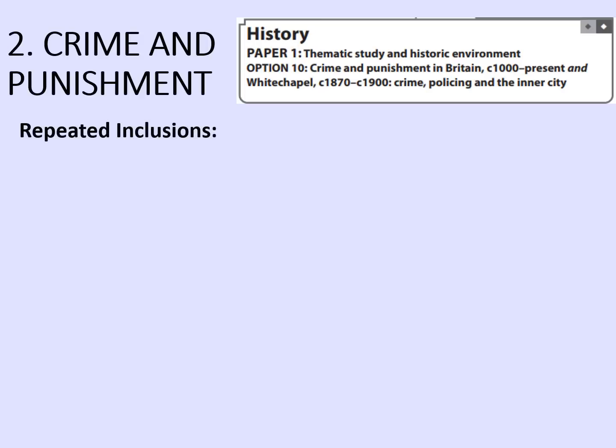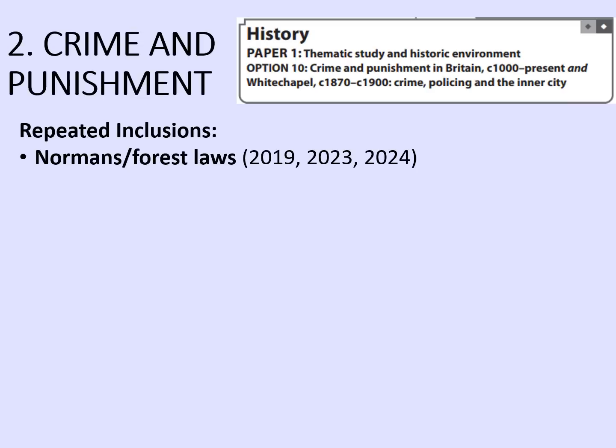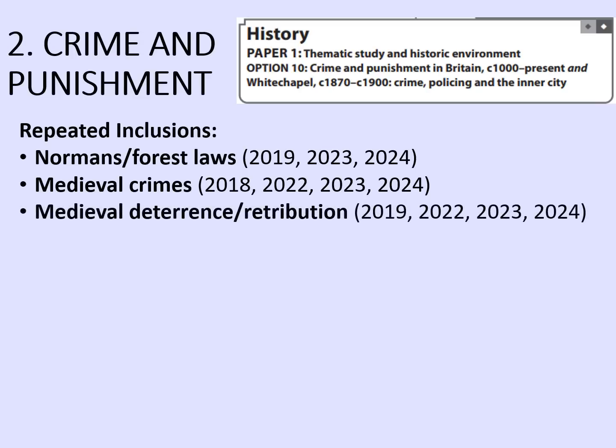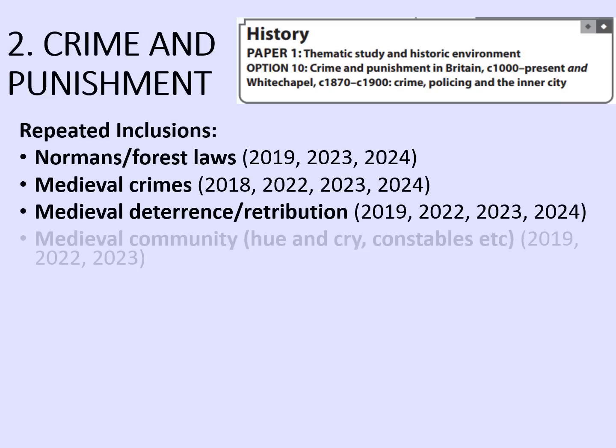These topics have all been mentioned repeatedly. The Normans and the Forest Laws has appeared in 2019, 2023 and 2024. Medieval crimes has come up in 2018, 2022, 2023 and 2024, but that is a broad area, so there's lots of things I can ask about. Medieval deterrence and retribution is also a broad area. 2019, 2022, 2023 and 2024 it's come up.